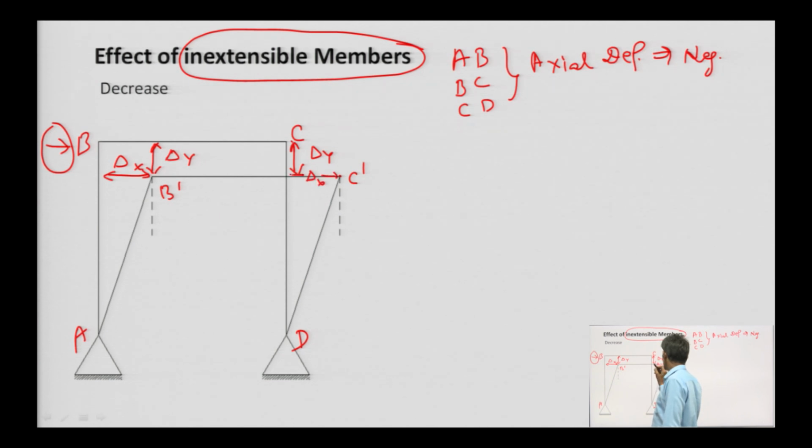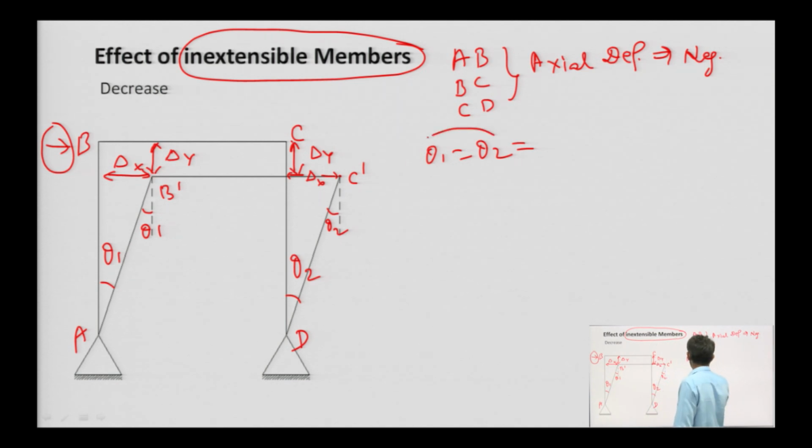That is why, if this angle is theta 1 and this angle is theta 2, then this angle will also be theta 2 and this one will be theta 1, and theta 1 and theta 2 will have the same value if the length of the member is not going to change.